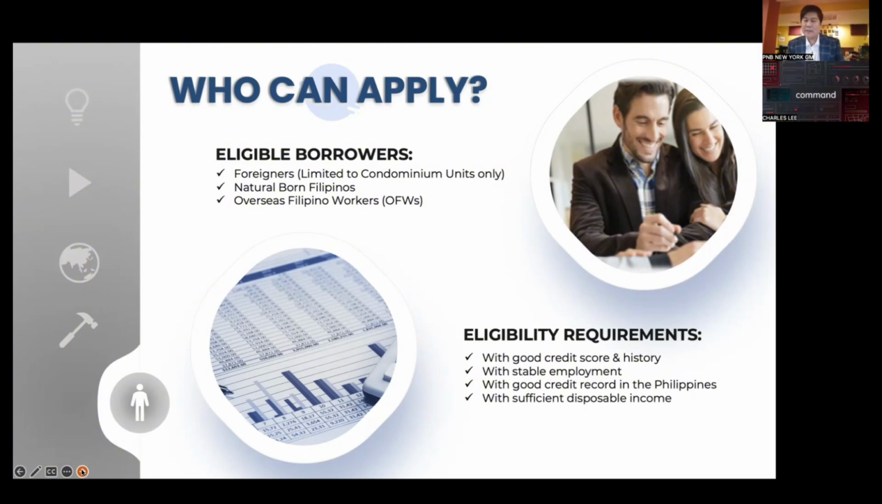And what are the eligibility requirements? There are 4. First, the borrower must have a good credit score and history. We extract the U.S. Experian FICO score. The borrower should not have lower than 650. And of course, with stable employment. Third, with good credit record, both in the U.S. and in the Philippines. And lastly, with sufficient disposable income. Next slide, please.